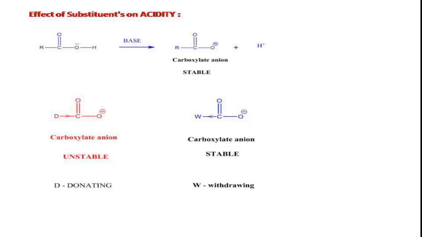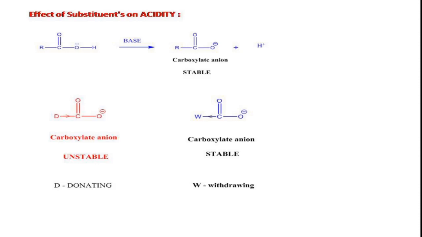Now let us discuss the effect of substituents on the acidity of carboxylic acids, right? We know that carboxylic acids are acidic in nature because of the stabilization of the carboxylate anion. The carboxylate anion is more stable, which we have already discussed, due to the sharing of negative charge between the two oxygen atoms via resonance structures we have seen in the previous slides.